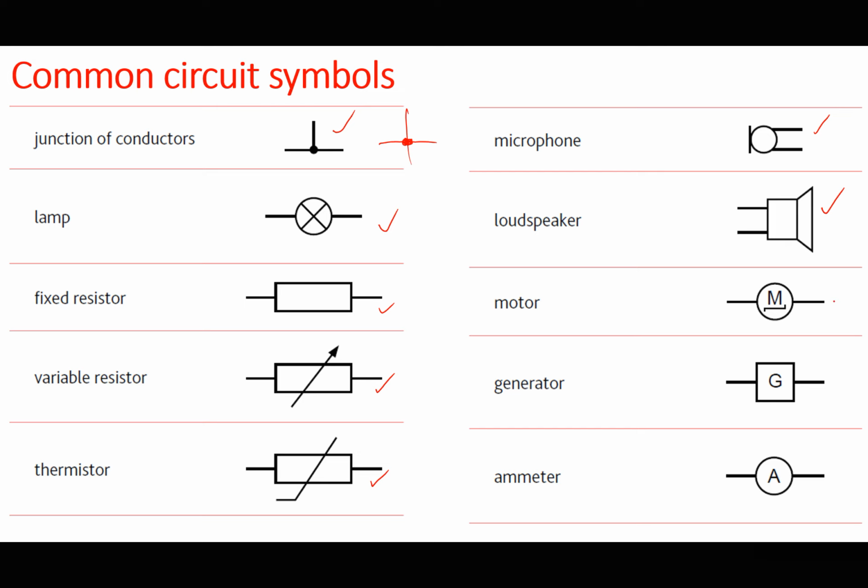You may not really need the symbol for a motor, but that is how the motor is represented. You may also not really need the symbol for a generator at this level, but that's how we represent a generator. The symbol for the ammeter, you're used to it. So these two may not be very common, but knowing them does no harm to you.